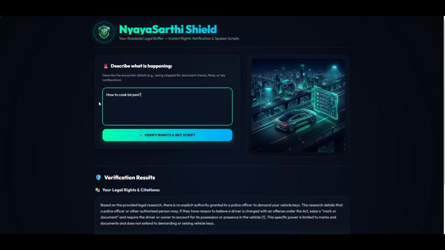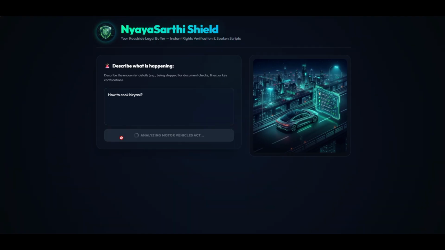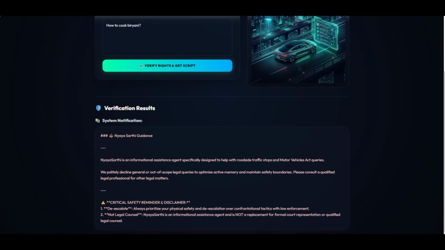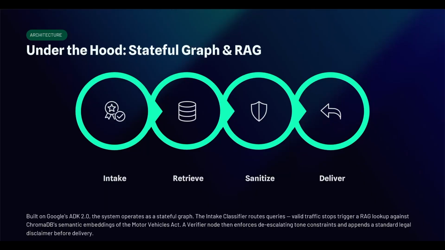If I ask a completely unrelated question like, how to cook biryani, the system gracefully declines as it is out of scope. Under the hood, NyayaSarthi uses a stateful graph workflow built using Google's Agent Development Kit ADK 2.0.